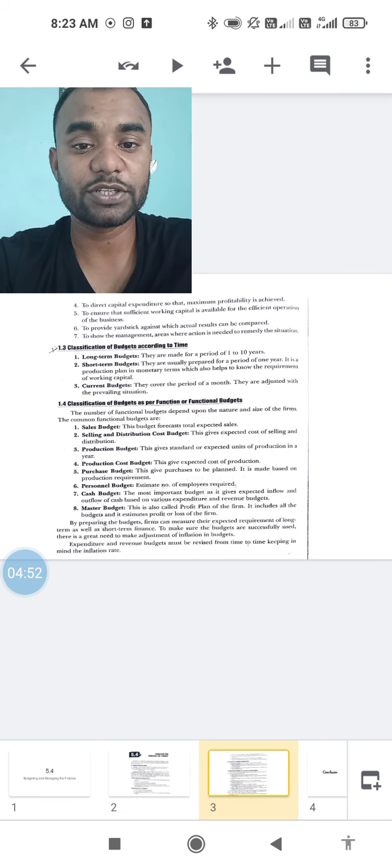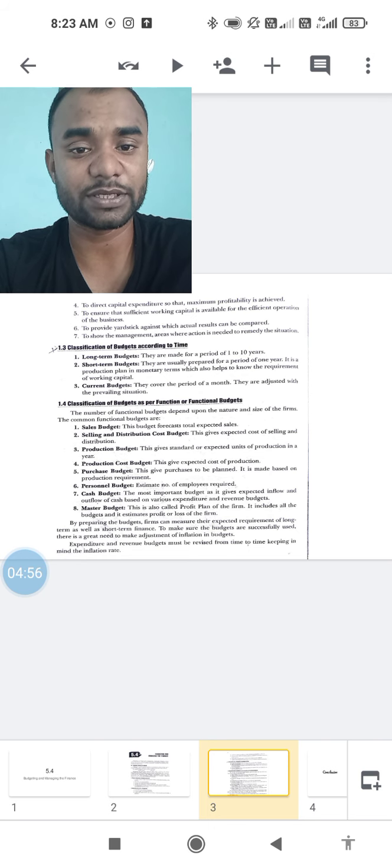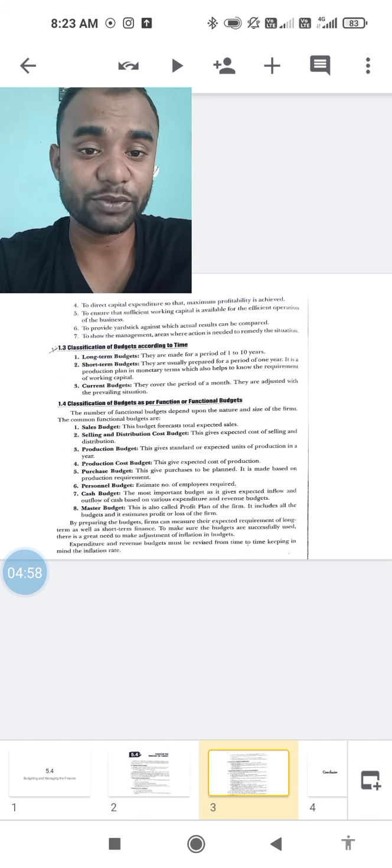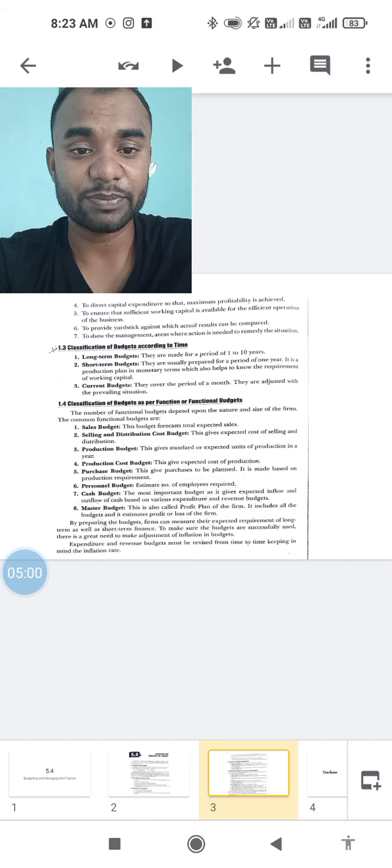Now the classification of budget according to time are long-term budgets, short-term budgets and current budgets. The long-term budget is usually 1 to 10 years, and short-term budget is a period of 1 year. And current budgets, they cover the period of a month. They are adjusted with the prevailing situation.